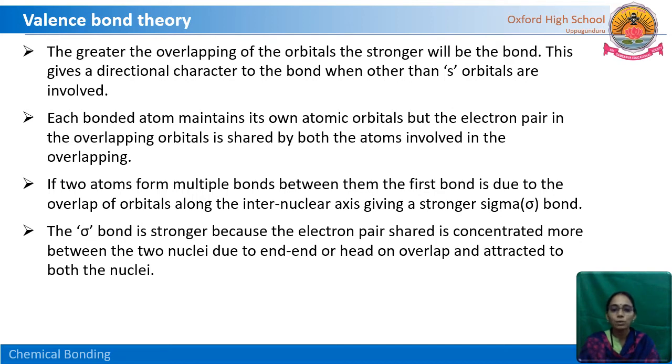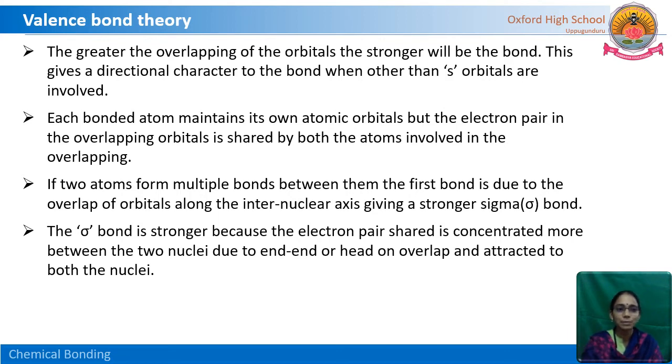They come closer and end-end overlapping happened here. So the sigma bond is stronger because the shared pair is concentrated more between the two nuclei and the overlapping is end-end or head-on.